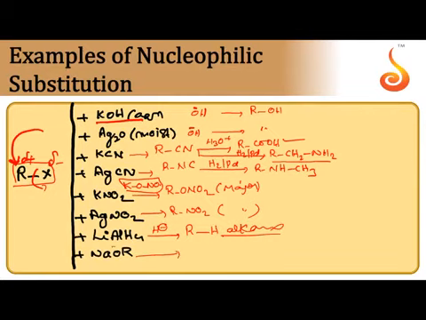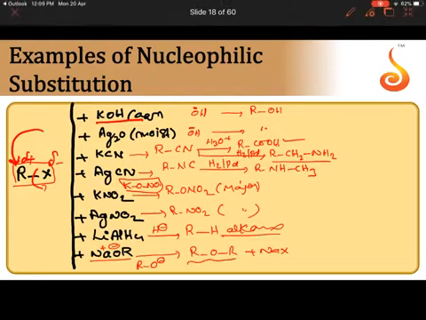Next, with sodium alkoxide, Na plus, RO minus. Alkoxide is the attacking nucleophile. It takes the alkyl group, so forming ether. This reaction is well known for the preparation of ethers. This is also called Williamson's ether synthesis.